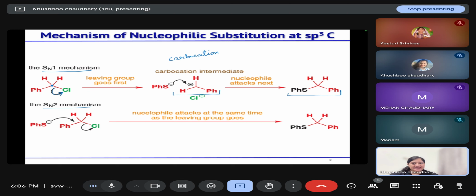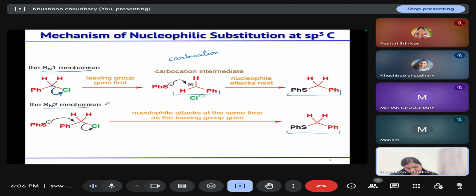The second type of mechanism possible in nucleophilic substitution at an sp3 carbon is the SN2 mechanism, that is nucleophilic substitution, bimolecular. In this case, when the nucleophile attacks the sp3 carbon, at the same time the leaving group leaves the molecule, and you get your substituted product.